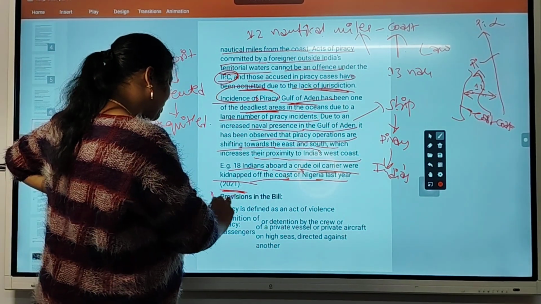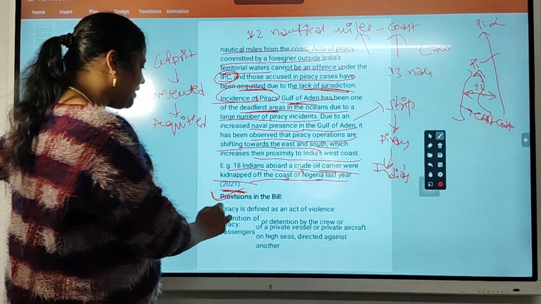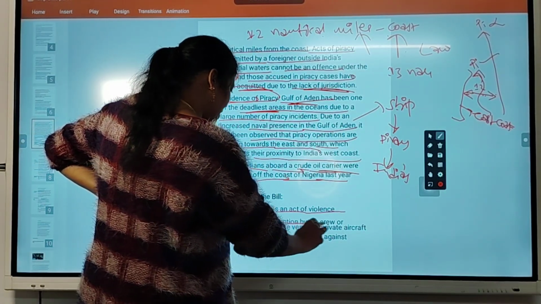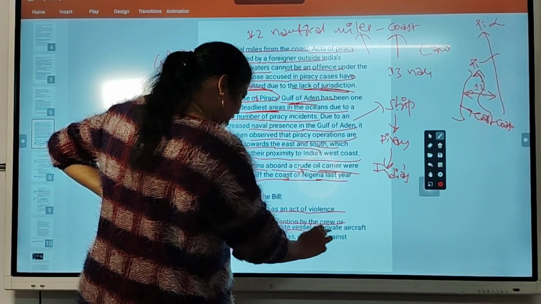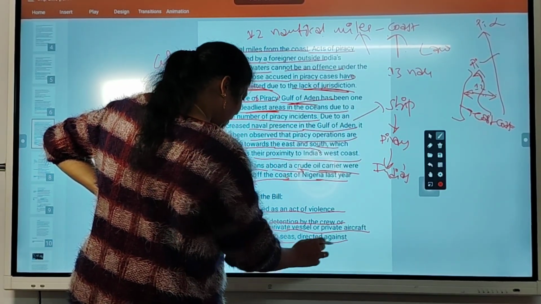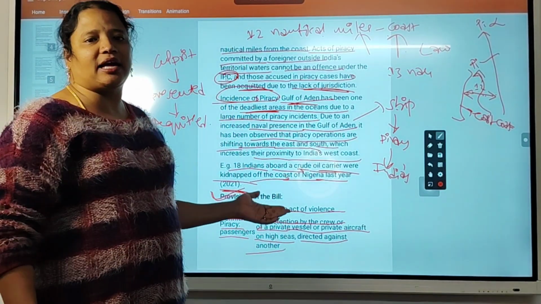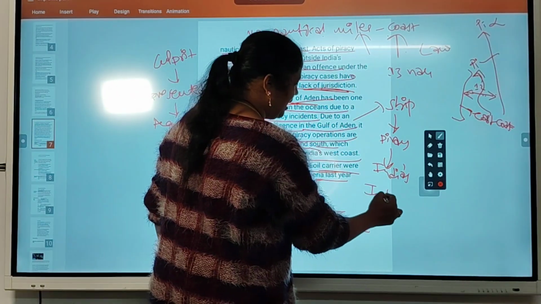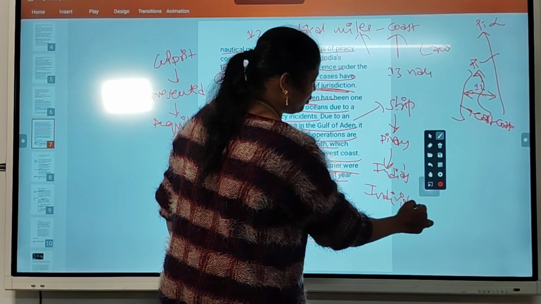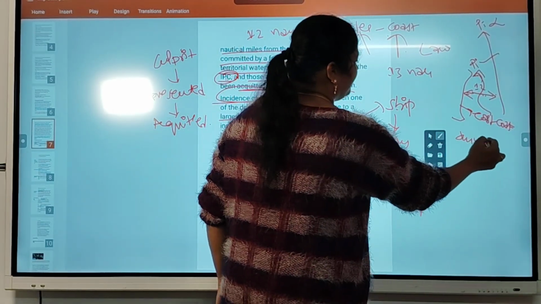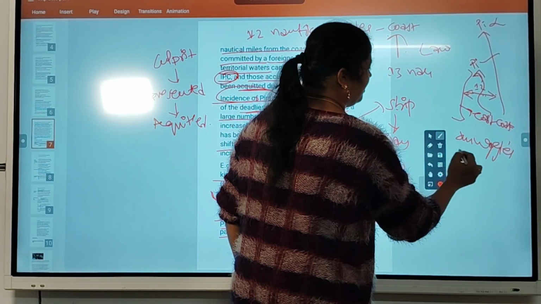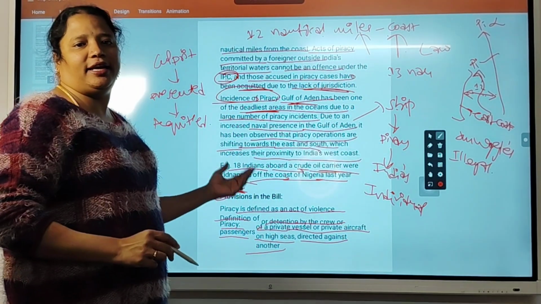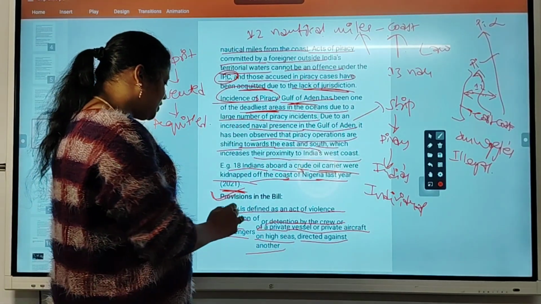Okay. So what are the main provisions of this bill? Piracy is defined as an act of violence or detention by the crew or of a private vessel or private aircraft on the high seas directed against another. Here an act of violence can be committed not only by individuals, even by crews. Some crew, if they want to smuggle something into India illegally, then they will use a crew. That crew will be treated as piracy now.